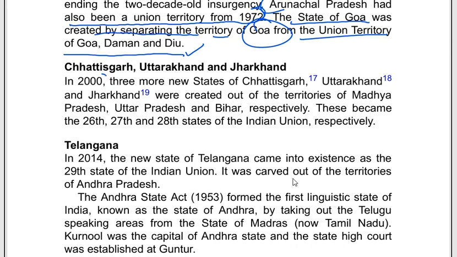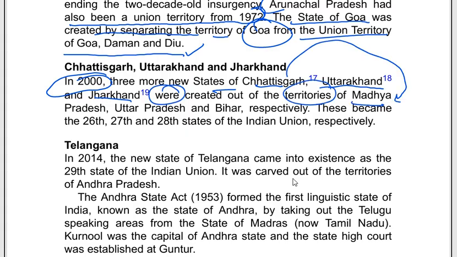Now, what happened in the year 2000? Another 3 new states were created. The states of Chhattisgarh, Uttarakhand and Jharkhand were created out of the territory of Madhya Pradesh. Chhattisgarh was created by cutting out some parts of Madhya Pradesh. For Uttarakhand, Uttar Pradesh was bifurcated, and for Jharkhand, some areas from Bihar were taken.